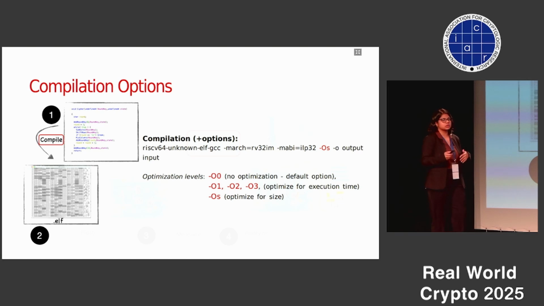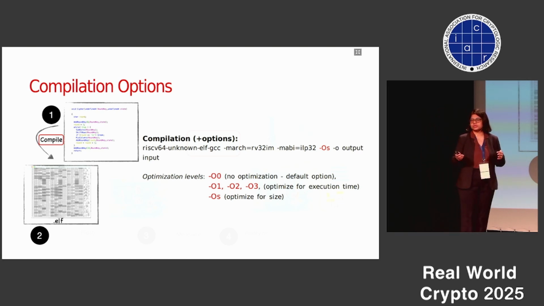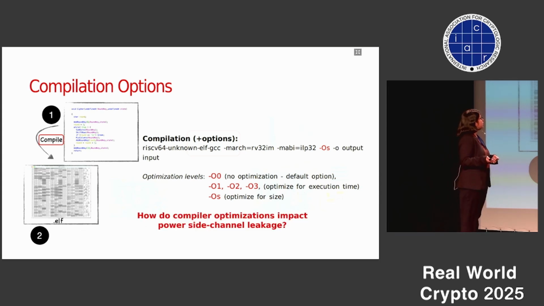Now, there are other variants. There is O1, O2, and O3 for higher levels of optimization. These basically optimize for execution time. And then there is OS, which optimizes for the code size, which is more prevalent for applications such as edge applications. So now the question that we want to investigate here is how do compiler optimizations impact power-based side-channel leakage?